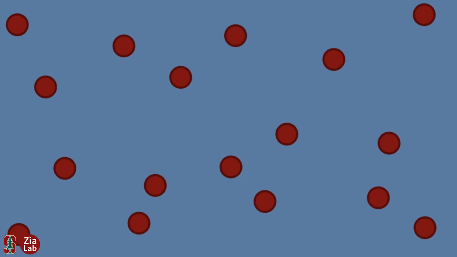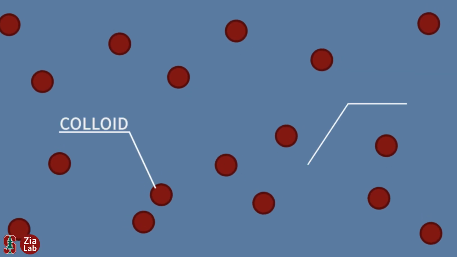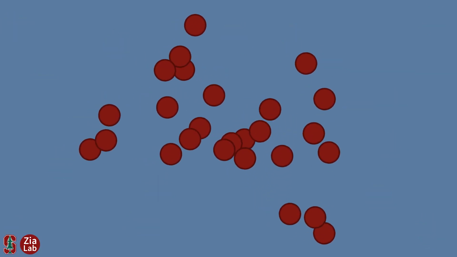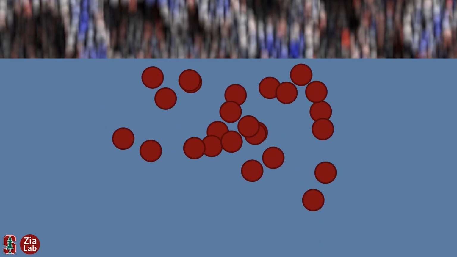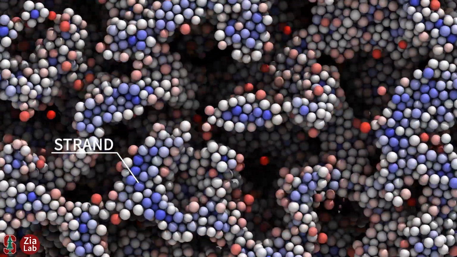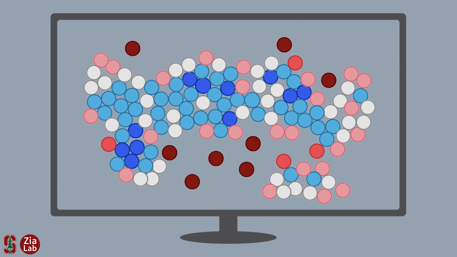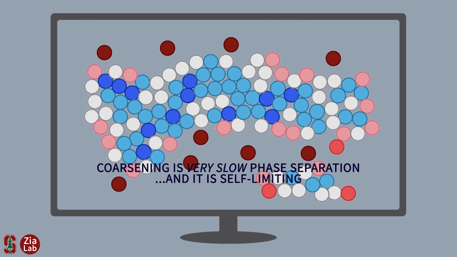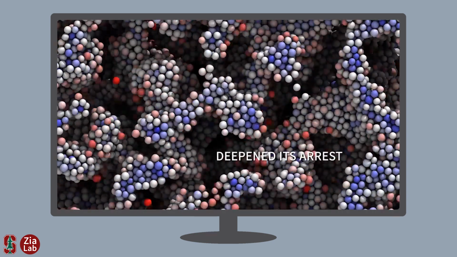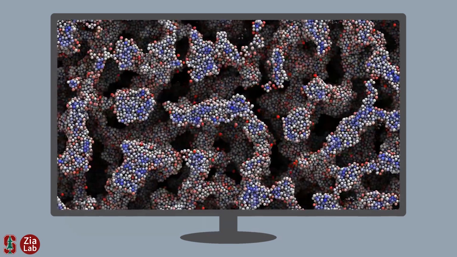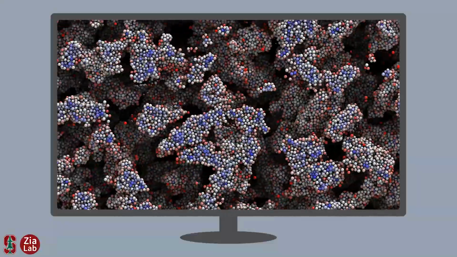Gels contain microscopic particles known as colloids that are suspended in a liquid. They form when condensing colloids try to phase separate, but instead get trapped into a network of particle strands and liquid-filled pores. In our previous video, we showed that phase separation slowly continues as a gel ages, but this only deepens the gel's arrest. In this video, we explore how to break that arrest and let the gel flow.